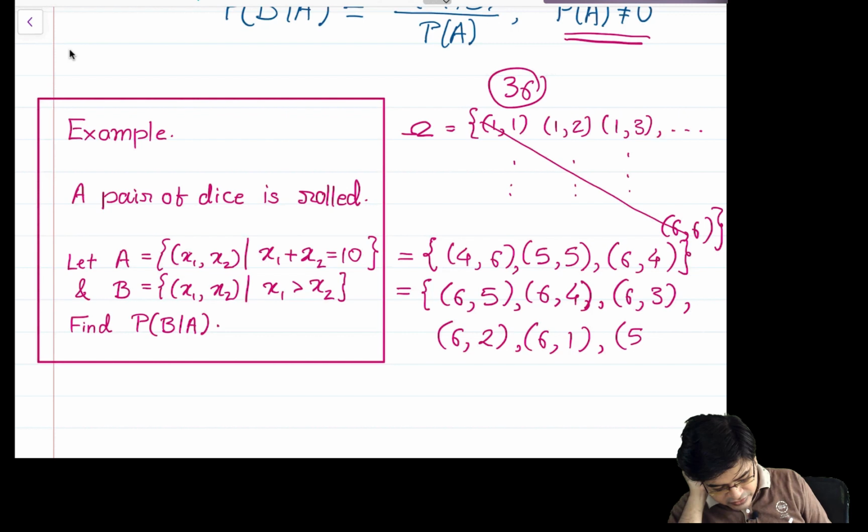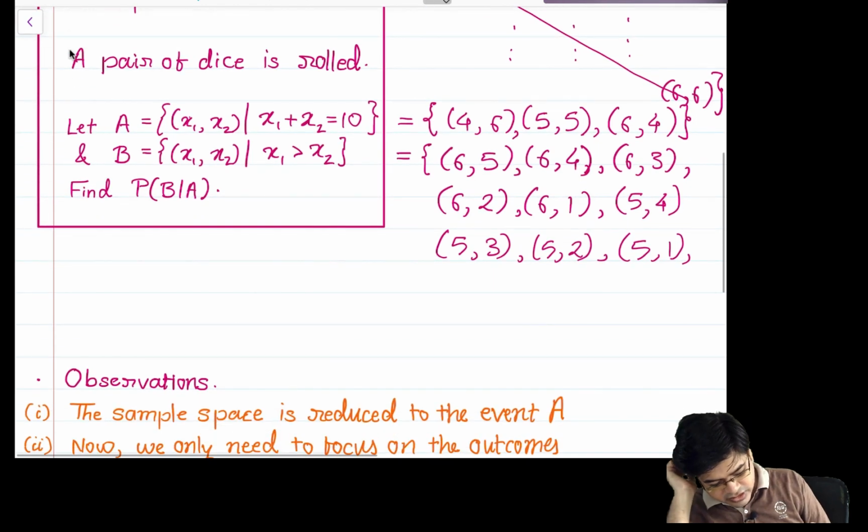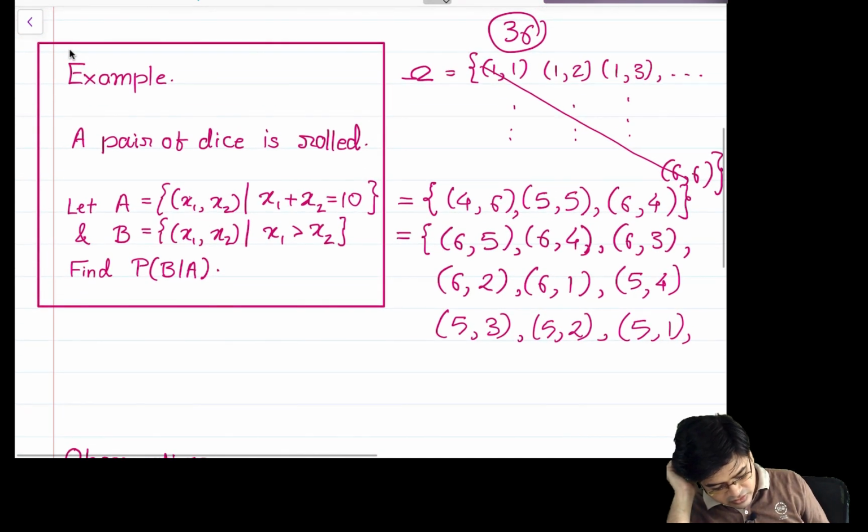So it is 5 4, 5 3, 5 2, 5 1, then 4 3, 4 2 and 4 1.